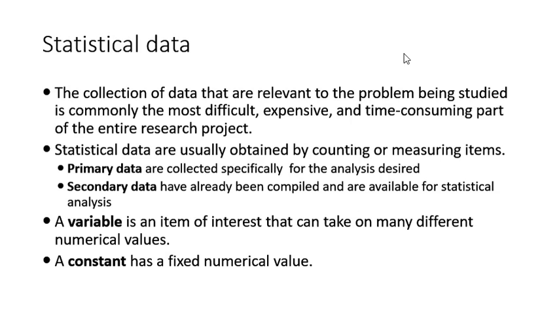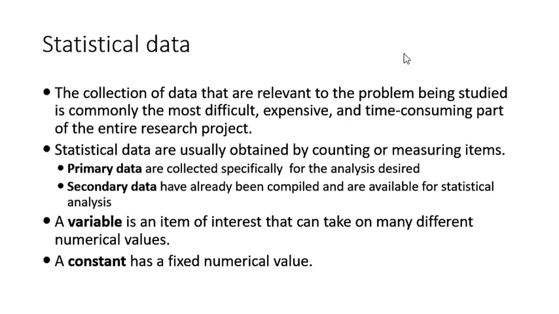Primary data is the data which is collected specifically for a particular analysis. It is also referred to as first-hand information. Secondary data is the data which has already been compiled and is available for statistical analysis. The secondary data is second-hand information. It includes data collected from census, data that is present on different websites, data present in journals, etc.